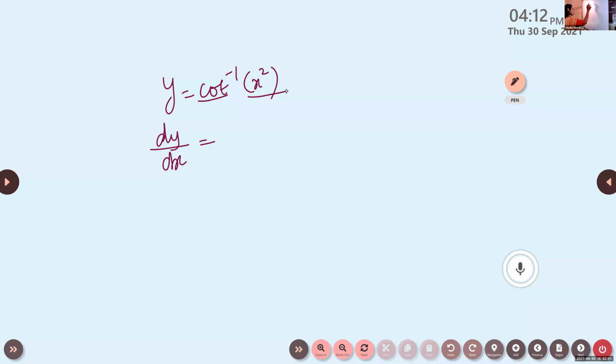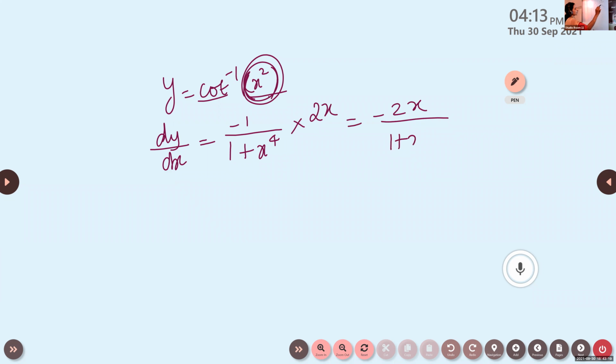So for cot inverse of x square: negative 1 by, in the place of x we have x square, so it will be x raised to 4, into the derivative of x square, which is 2x. So it will be minus 2x by 1 plus x raised to 4.